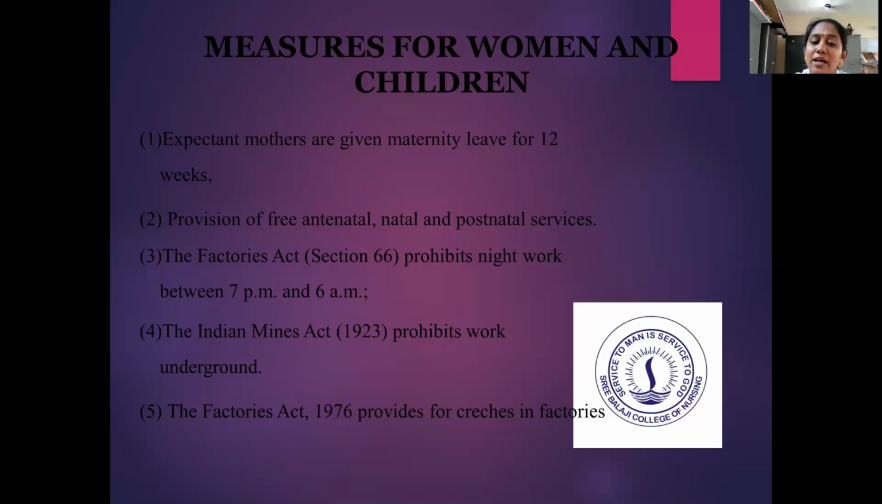The Factories Act 1976 provides for creches in the factories. So as I said before, the creches are for the children of those parents who are working in the industries. So the expectant mothers are given maternity leave for 12 weeks, provision of free antenatal, natal and postnatal services. The Factories Act under Section 66 prohibits night work between 7 p.m. and 6 a.m. The Indian Mines Act 1923 prohibits work underground. The Factories Act 1976 provides for creches in factories.